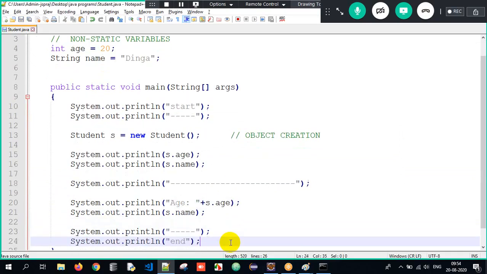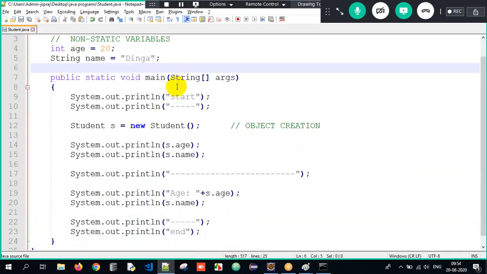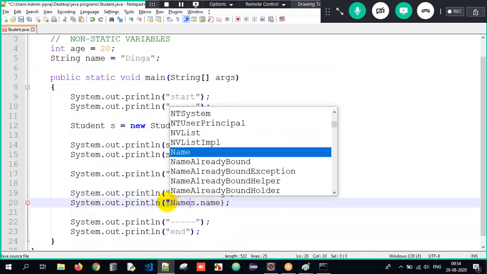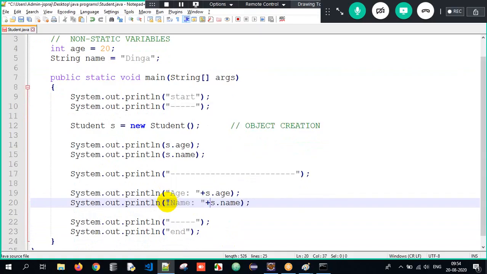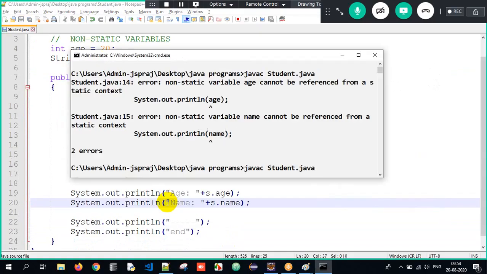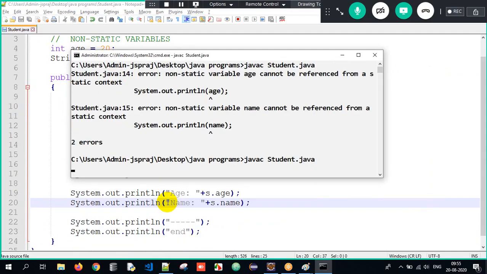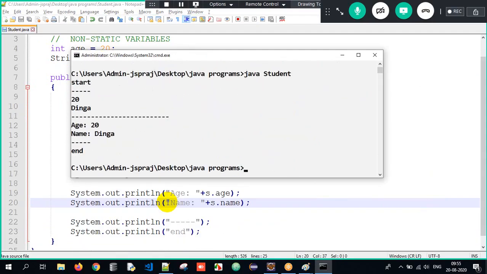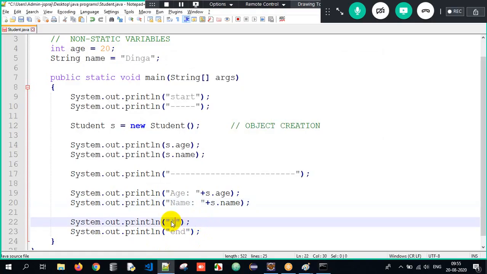What is happening in this particular program? Whatever I give in double quotes will be displayed as it is, plus s.age, meaning I am concatenating. Similarly for name: name colon in double quotes plus s.name. When I compile my Java program and interpret it, look at the output I get. Start, then 20 Dinga, age 20, name Dinga, and then end. I got the output in a beautiful manner. This is all about the entire process here.